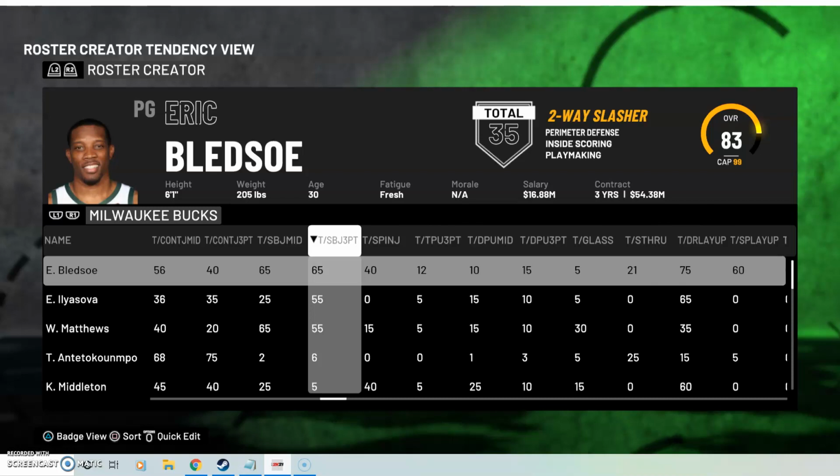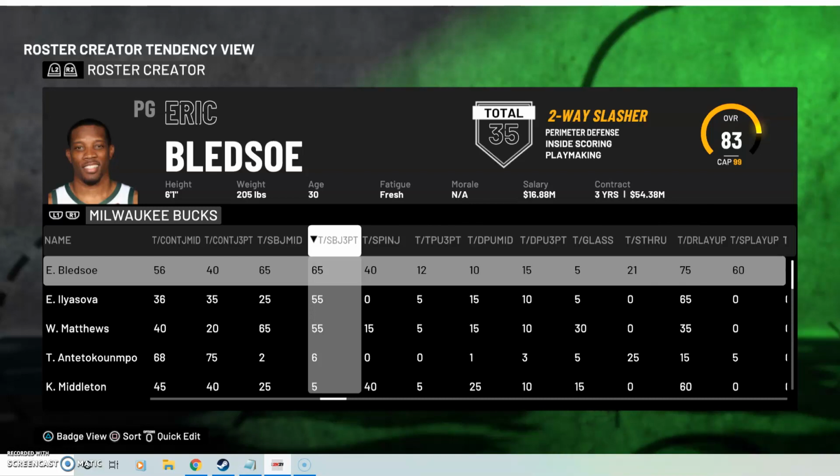For Eric Bledsoe, on the entire season, including the regular season and the bubble, only 21 step back three attempts were taken out of 247 of his total 3-point shots on the season. That makes 8% of his shots, and he's at a 65.